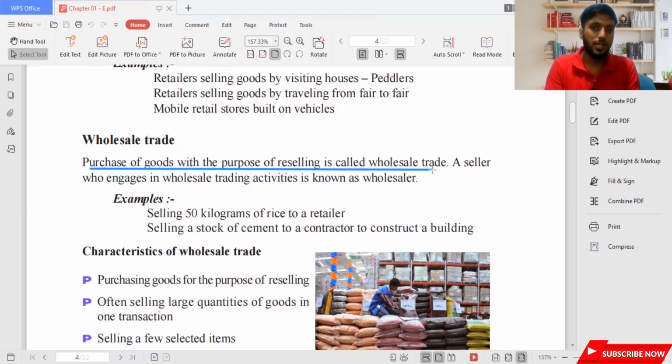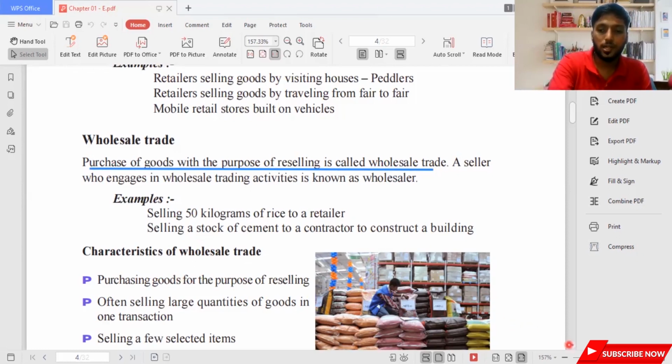So their main intention is to sell the product they purchase to another person. That's what we say, reselling. They purchase and they want to sell. So the main intention is to sell for another party. Sometimes they might sell for final consumption also, but still they provide a lot of discounts. For example, selling 50 kilograms of rice to a retailer, or selling a stock of cement to a contractor to construct a building. So their quantities will be very big, in bulk.